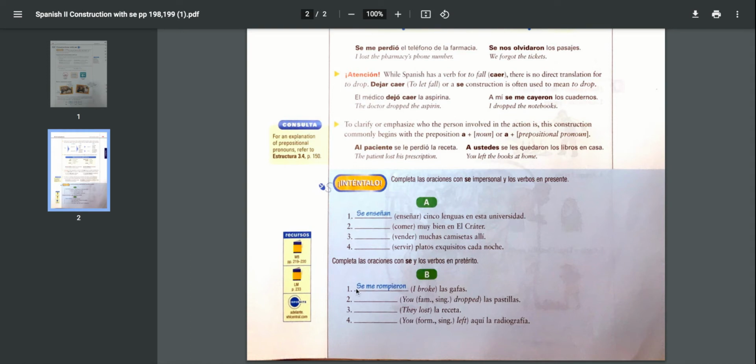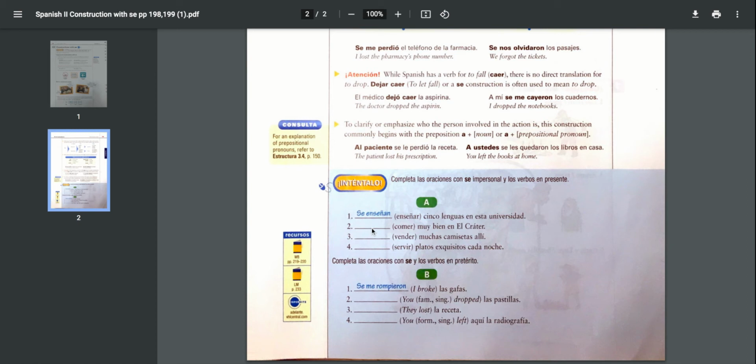The next one, on the bottom, again, completa las oraciones con se y los verbos en pretérito. In this case, the preterite. So you would say se, and then you would say me rompieron. Romper is to break, right? Rompieron because las gafas is plural, so that's why you use the third person plural. Se me rompieron las gafas, okay?